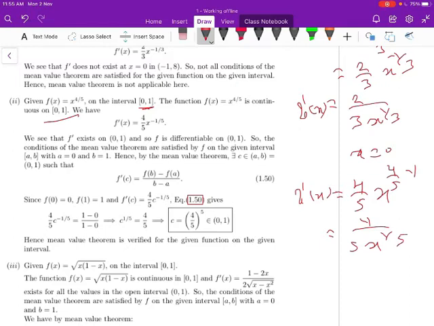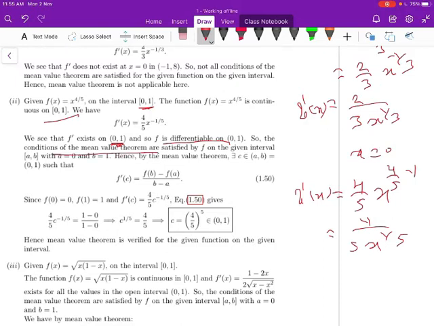Now, the derivative exists for the open interval 0 comma 1, but at x equal to 0 that derivative will not exist. Anyway, that derivative exists for the open interval 0 comma 1. So therefore the function is differentiable for the open interval 0 comma 1. So the conditions of the mean value theorem are verified by the given function f.